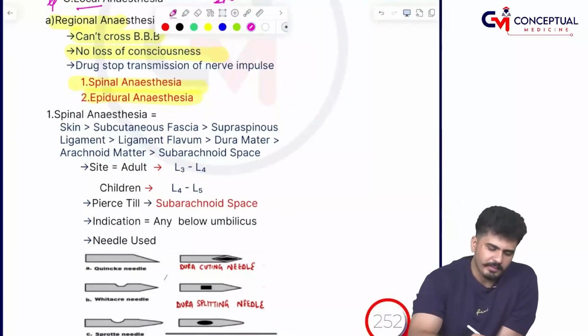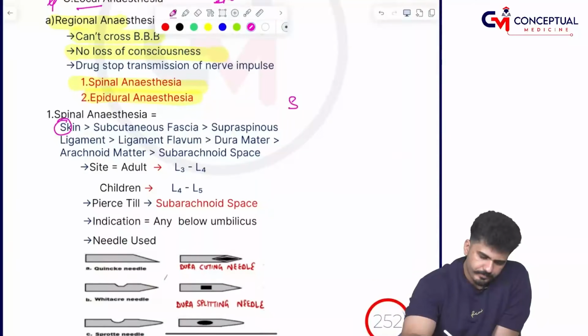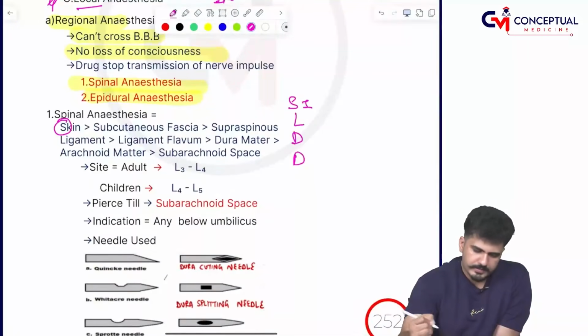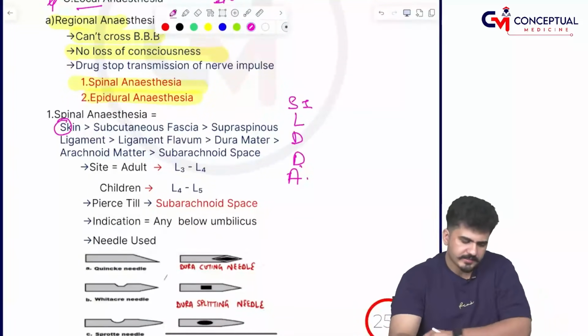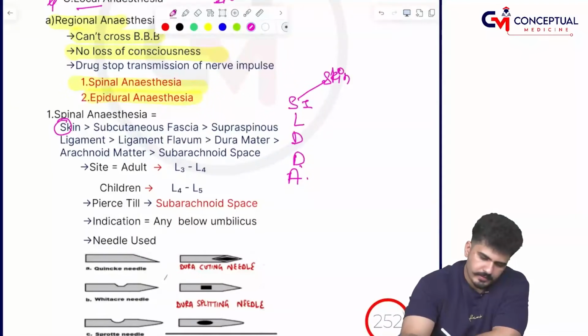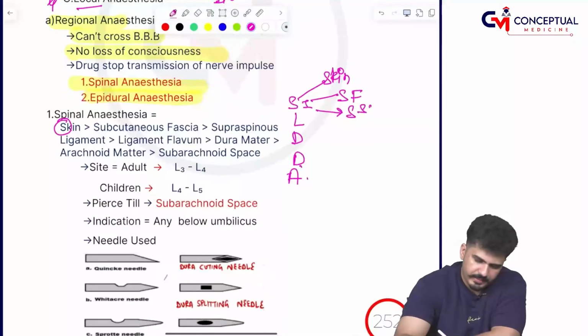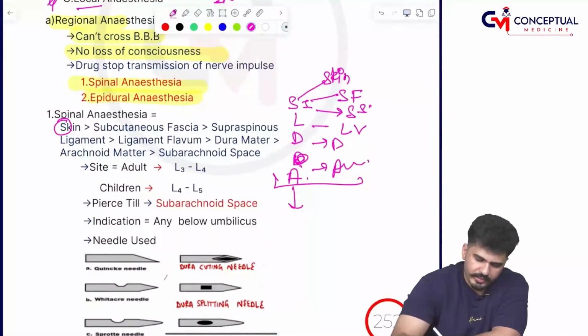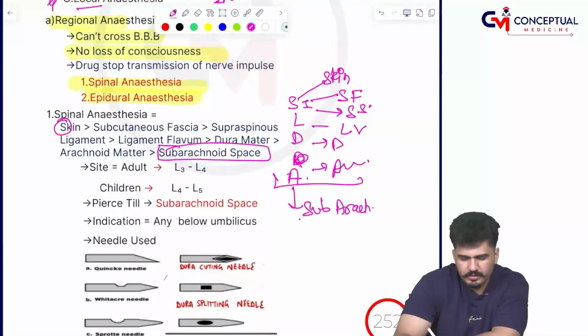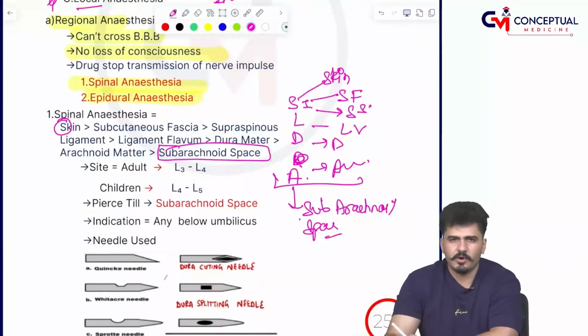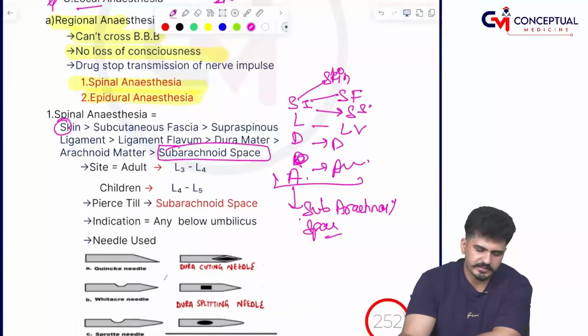So remember, after skin, you have to remember the mnemonic. S for skin, S for subcutaneous fascia, S for supraspinous ligament, L for ligamentum flavum, D for dura mater, A for arachnoid mater. After piercing the arachnoid, you reach a space called the subarachnoid space. Clear?